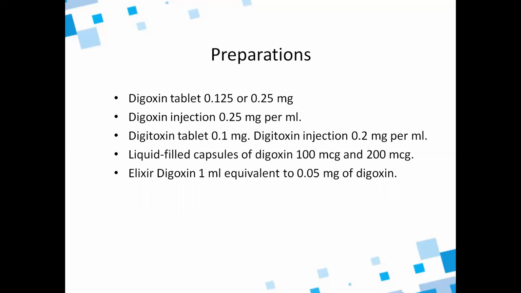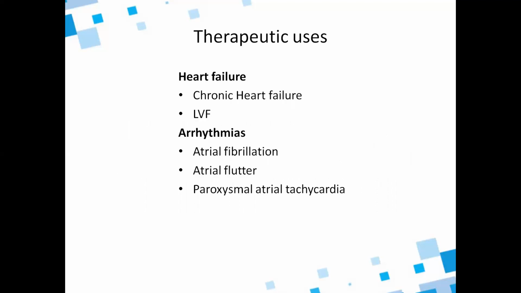What are the preparations available? Digoxin tablet 0.125 or 0.25 milligram. Digoxin injection 0.25 milligrams per ml. And digitoxin tablet 0.1 milligram. Digitoxin injection 0.2 milligrams per ml. And liquid filled capsules of digoxin 100 micrograms and 200 micrograms. Elixir digoxin, 1 milliliter equivalent to 0.05 milligrams of digoxin.